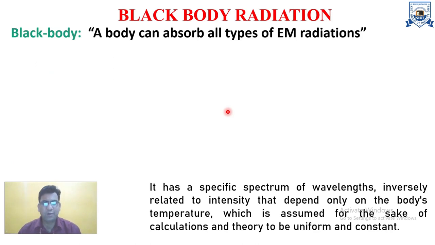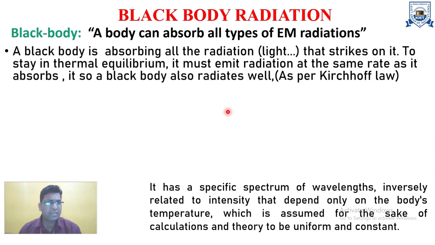A body that can absorb all types of radiation is a black body. Whether ultraviolet, visible, or any other type of radiation, a black body can absorb it. As per Kirchhoff's law, a body can absorb all the radiation and maintain a constant temperature. It can also emit radiation, and this type of radiation has been explained by different scientists. So we understand the black body absorbs all the radiation that strikes it.